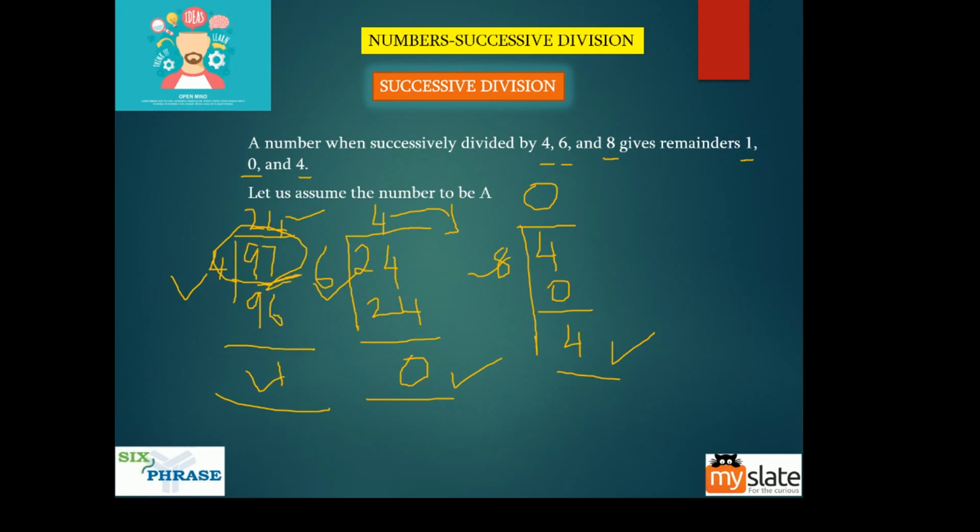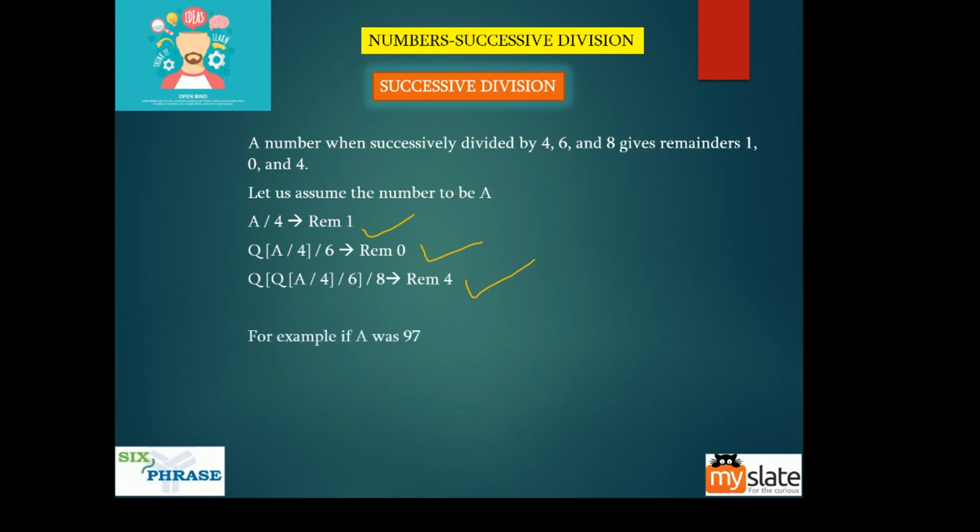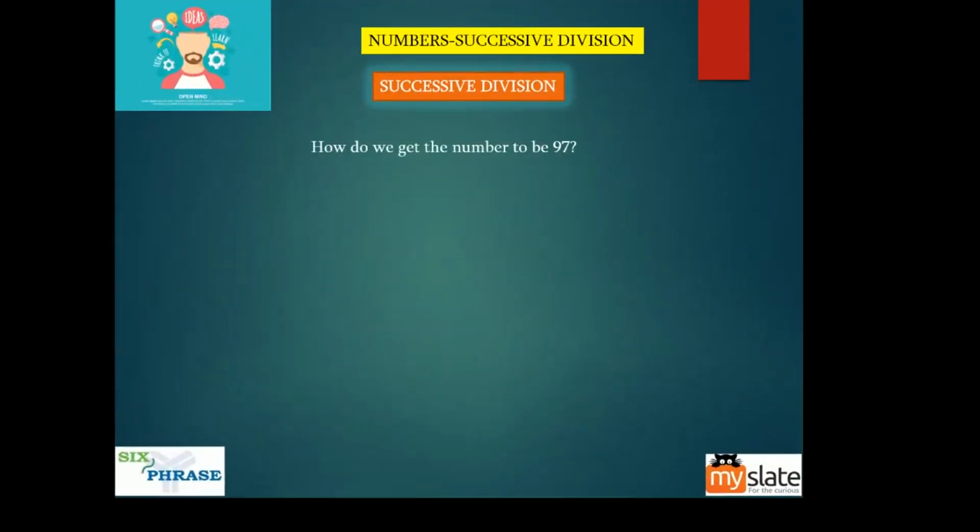Now for example, let's say they ask you: A divided by 4, the remainder is 1, here the remainder is 0, here the remainder is 4. So I told you, right? Without finding 97, I've done this. For example, if A was 97, you will get this. Now, how did we get the number 97? I've given a proper representation of it. Multiplication, this means addition. Now you start here and do this, you will get 97. So this is how we got 97.